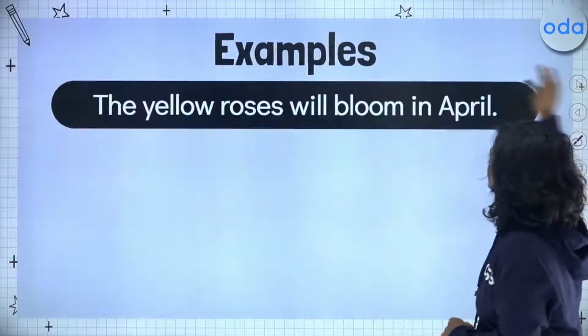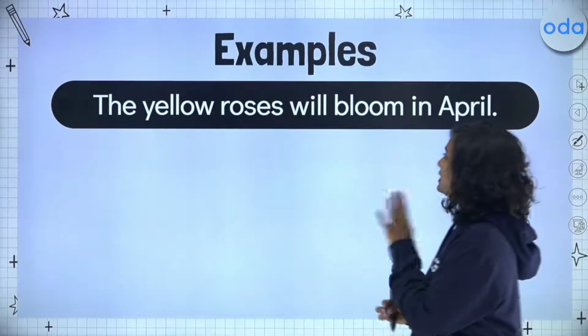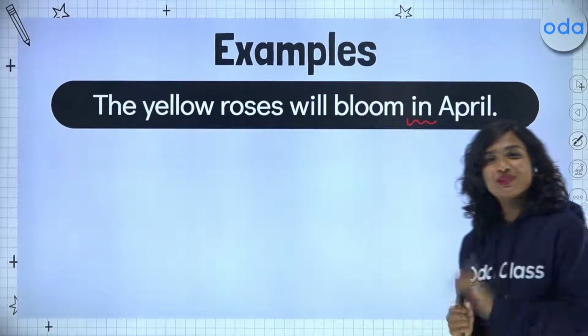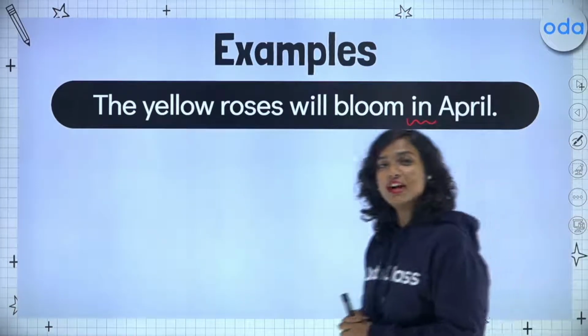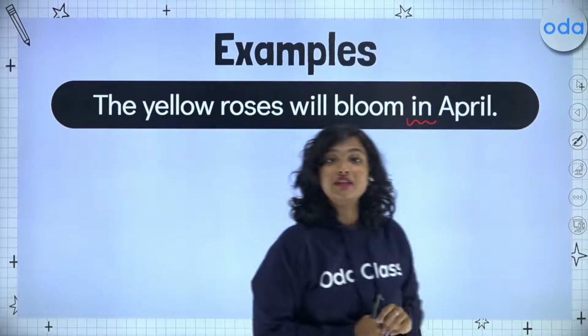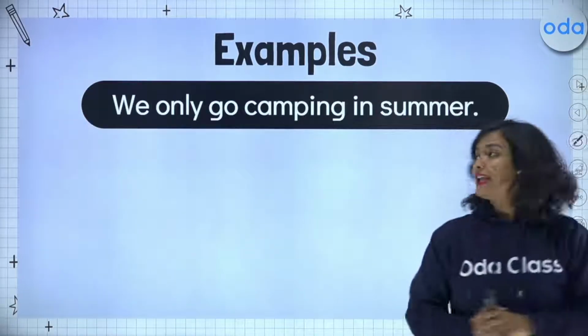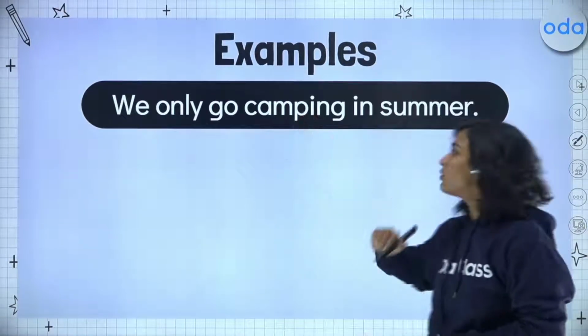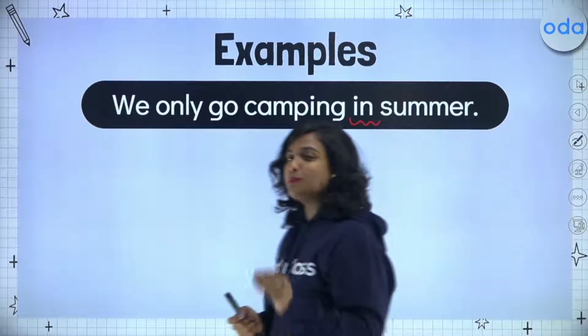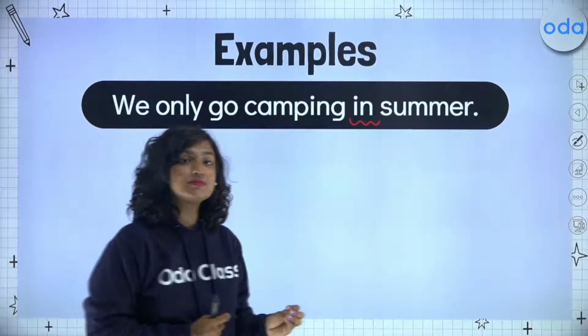Let's take some examples to understand these. The yellow roses will bloom in April. So once again, you see we are using our preposition of time in to refer to a specific month. Our next example, we only go camping in summer. Once again, referring to a season.